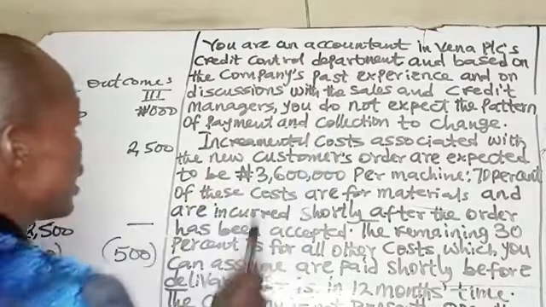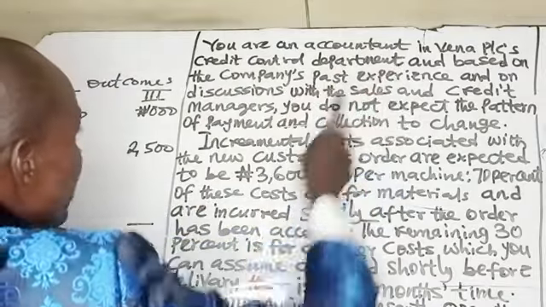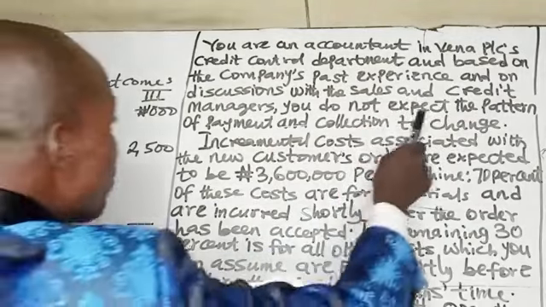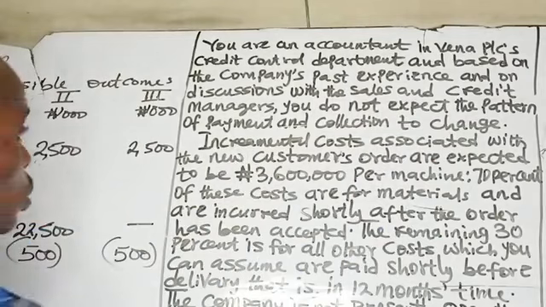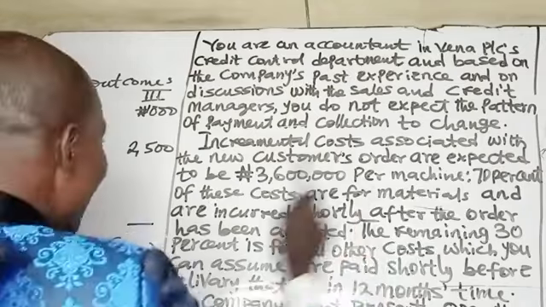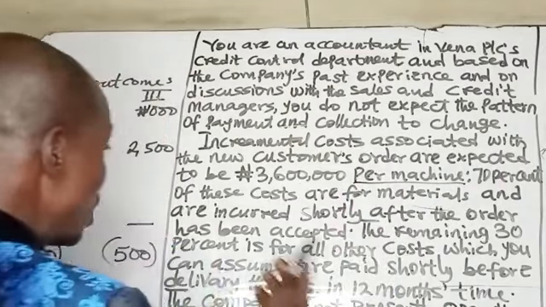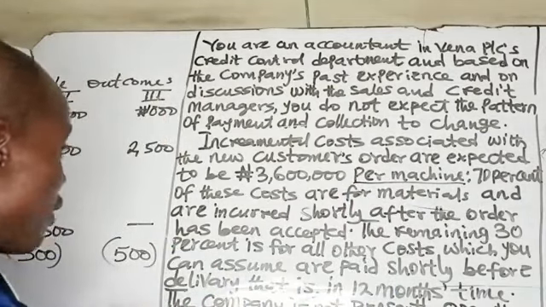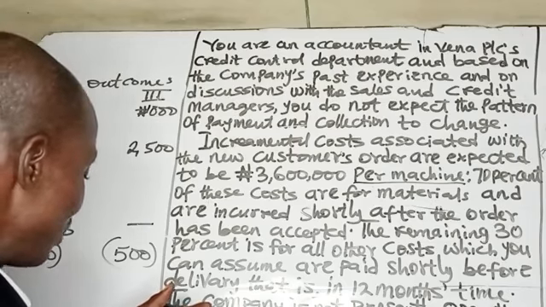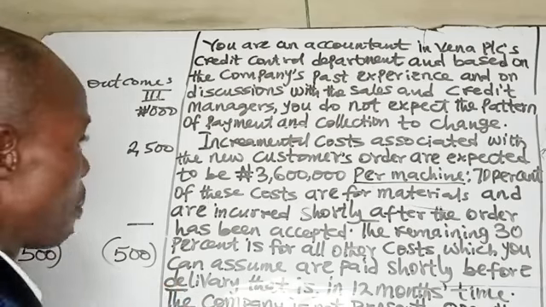You are an accountant in Vena PLC, Credit Control Department, and based on the company's past experience and on discussions with the sales and credit managers, you do not expect the pattern of payments and collection to change. Incremental costs associated with the new customer's order are expected to be 3.6 million per machine. Since it is per machine, remember 5 machines were acquired, so that means you have 3.6 million times 5. That gives us 18 million naira.